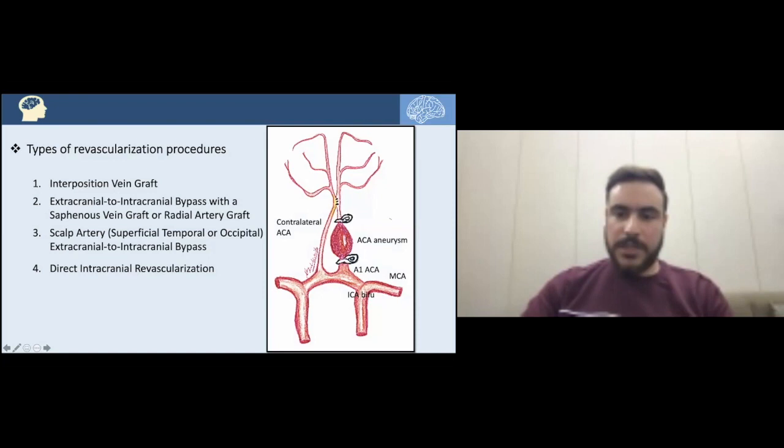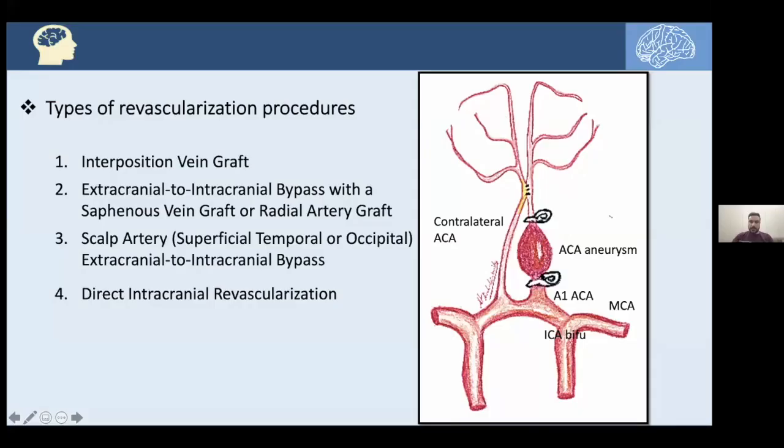For the orientation, here we have the ICA bifurcation, the medial branch of the MCA, and the lateral is the MCA, and the medial is A1 of the ACA. So this is the anterior communicating artery. So it is an aneurysm in the A2 segment of the anterior cerebral artery.